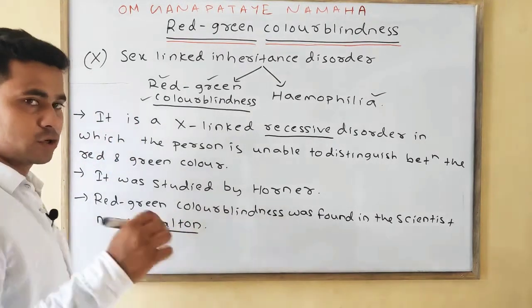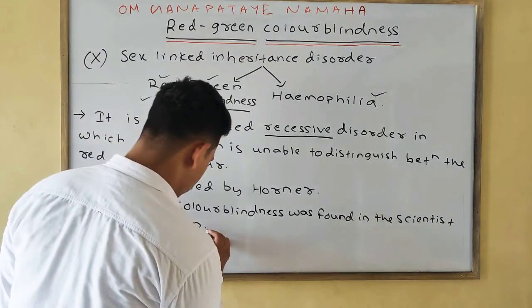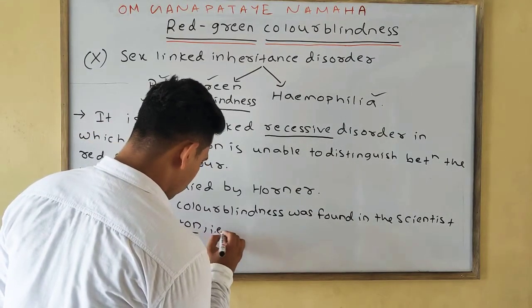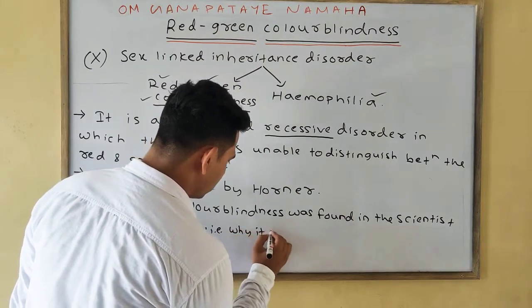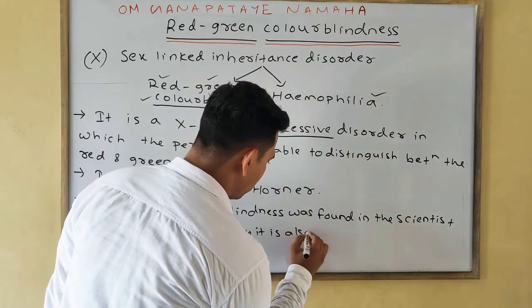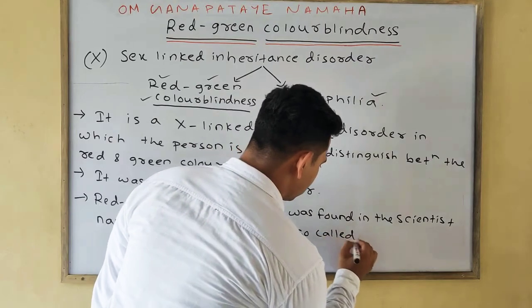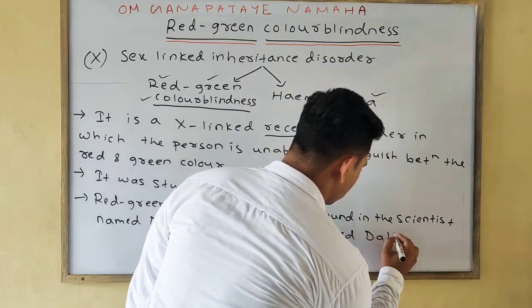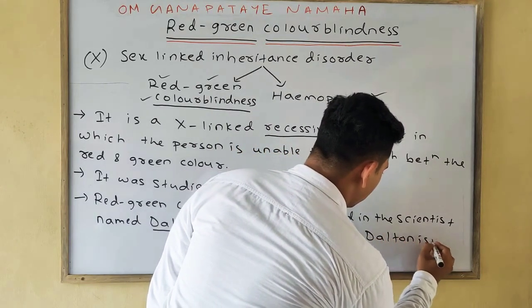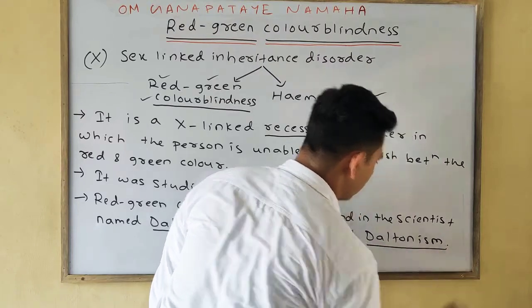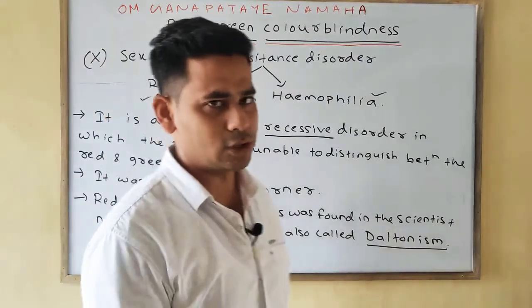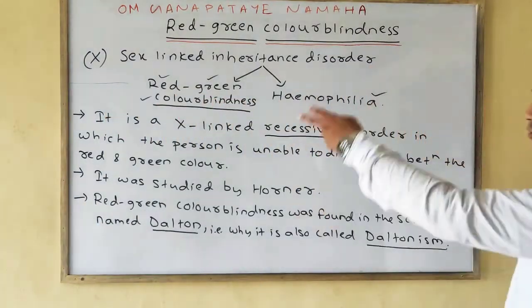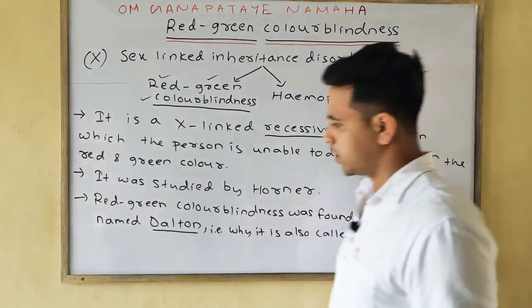That is why it is also called Daltonism. It was first found in the scientist named Dalton, that is why it is also called Daltonism. Which one? The red-green color blindness.